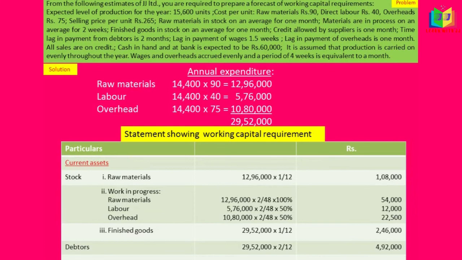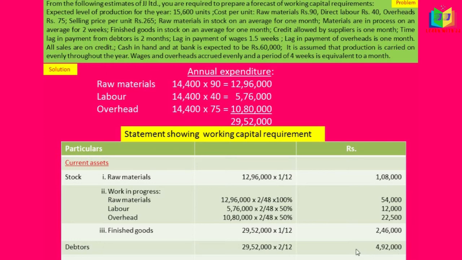For debtors also we have to take the full value, because this is the finished stock, right? So this is to be sold to the debtors on credit. So 29,52,000 into the lag in payment from debtors, 2 months. So 2 divided by 12 will get 4,92,000.